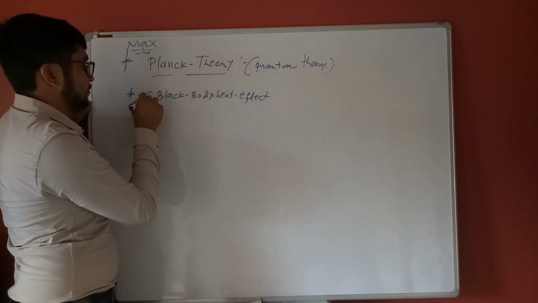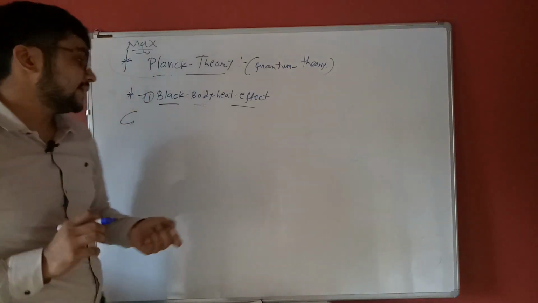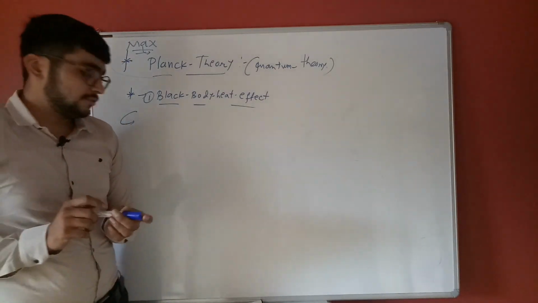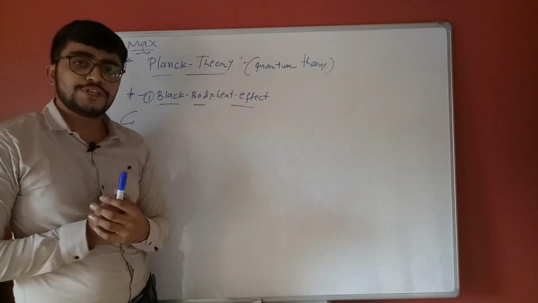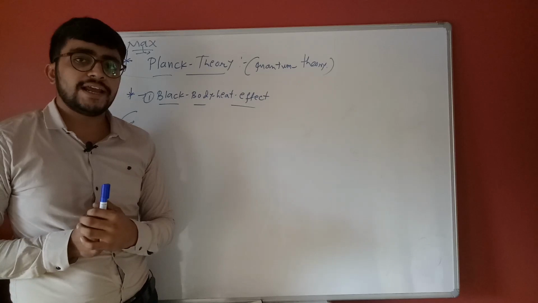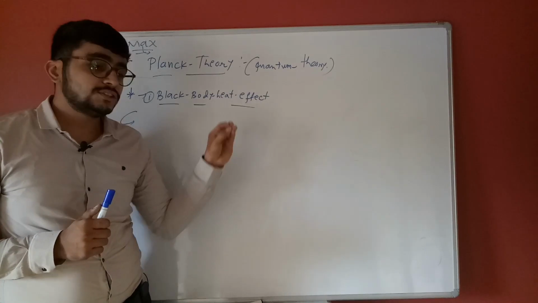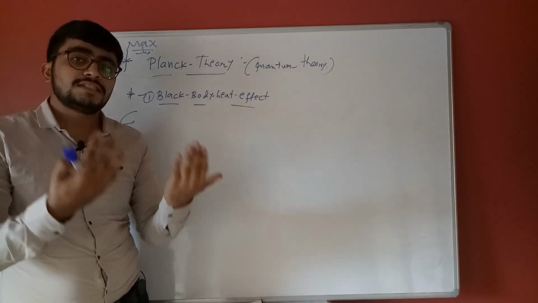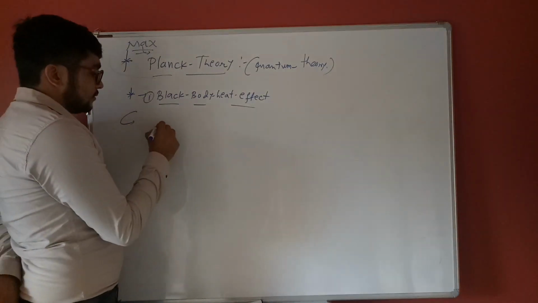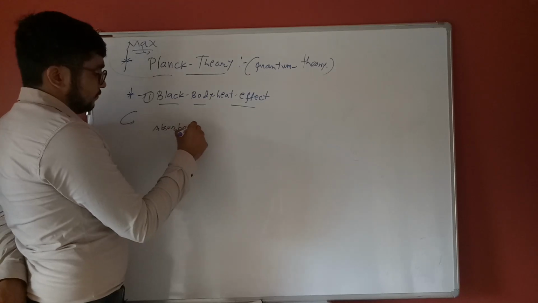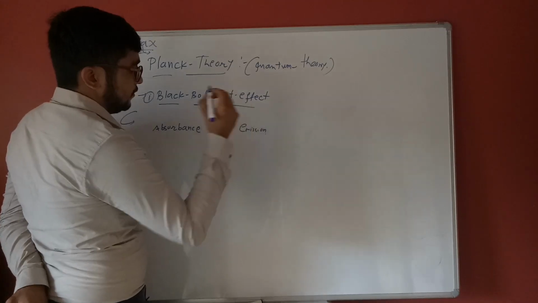Black body heat effect. Max Planck discovered the first type of black body heat effect. It means that for black body objects, their absorption and emission are observed. What is absorption? Absorption means the object can capture the rays and absorb an amount. That is called absorption. Emission means some amount of radiation is transmitted. So there are two phenomena: absorbance and emission.